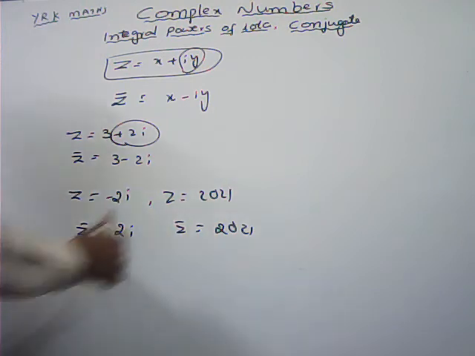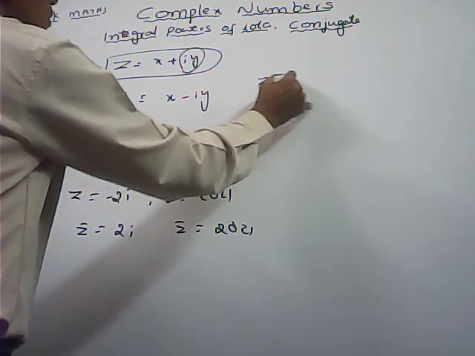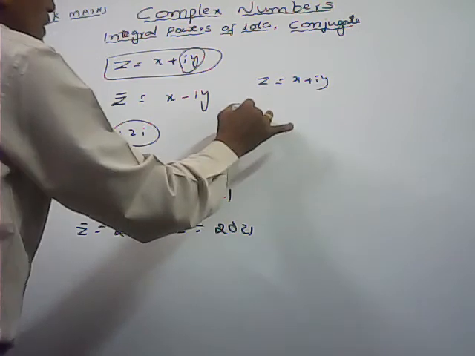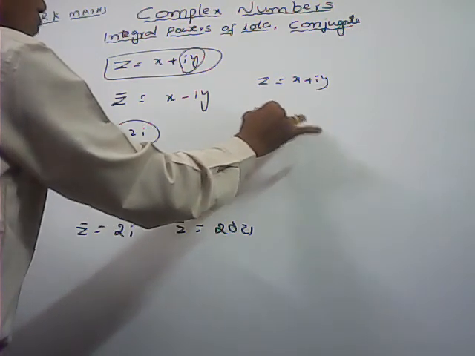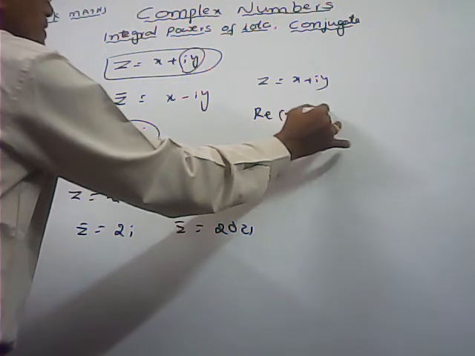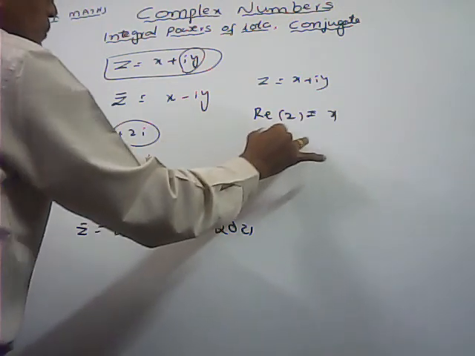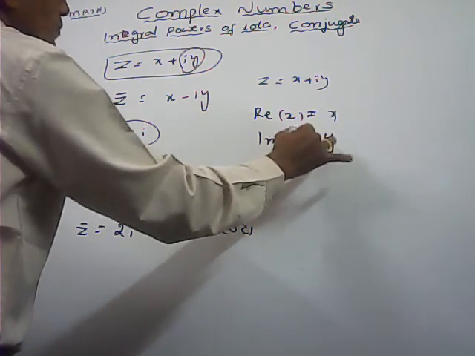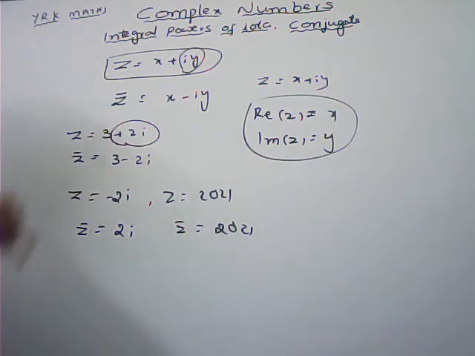In complex numbers, for example, z = x + iy is given. Real part of z: the meaning of this one is that the real part of z is x, and the imaginary part of z is y. Here are the symbolic forms. Re of z means the real part of z, that is x, and Im of z, the imaginary part of z, is equal to y. Now here we can discuss some properties also.